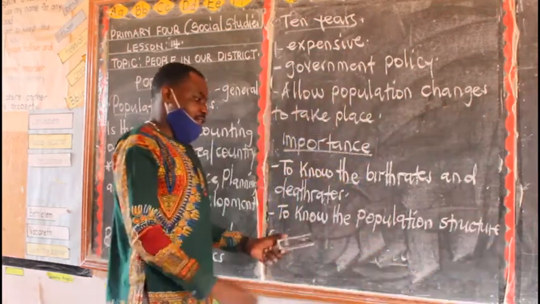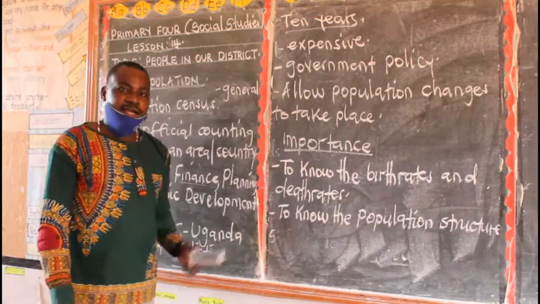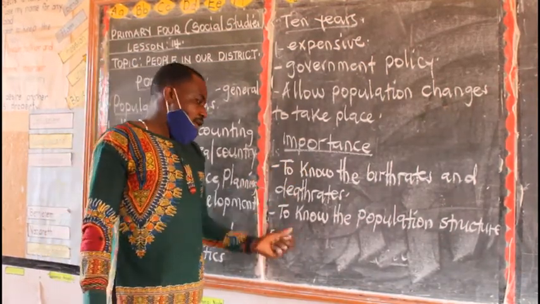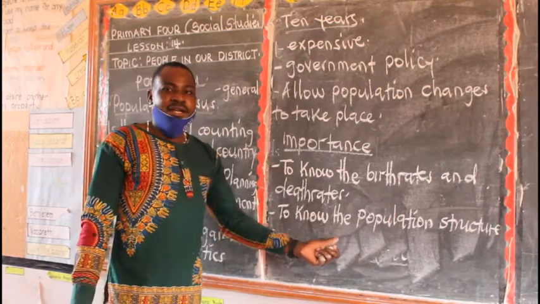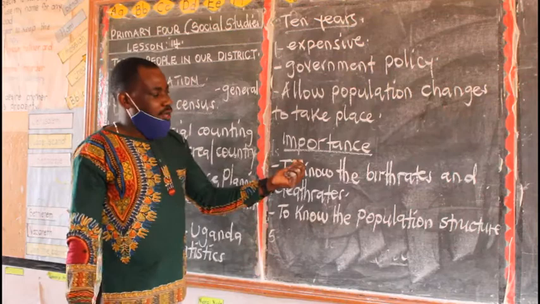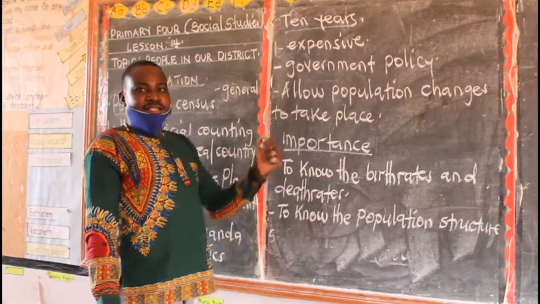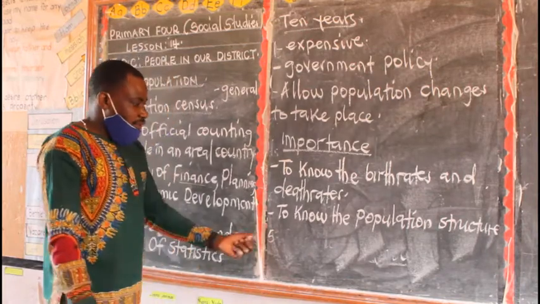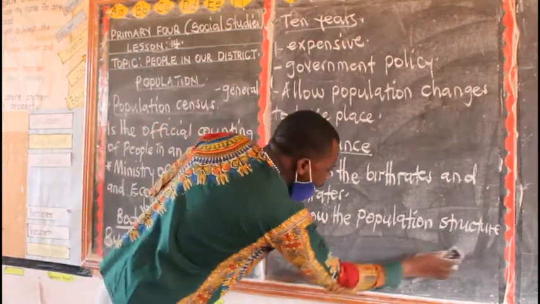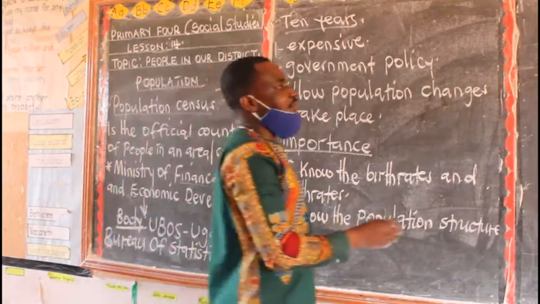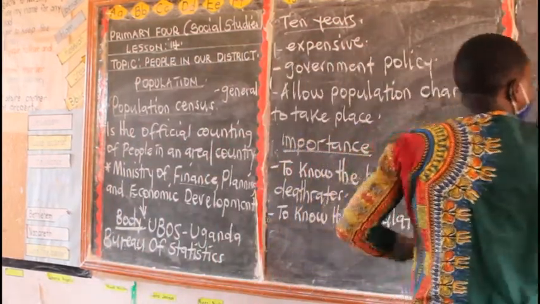And under sex, we talked of male and female. Then the third one is helping the government of Uganda to plan for its citizens. So they can ask you, what are the importance? Why does the government of Uganda carry out population census? Then we have the type of information. Which type of information is collected during population census?